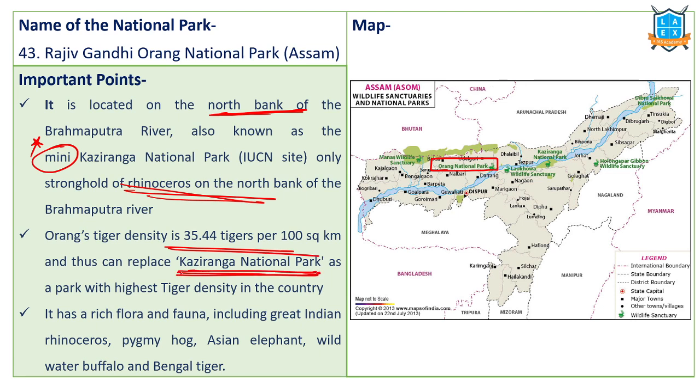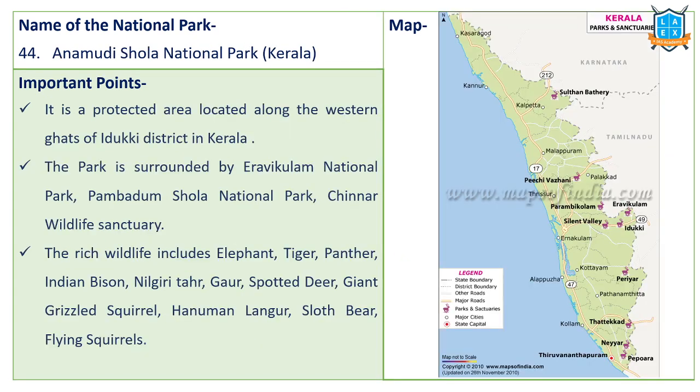See now, Orang's tiger density is high. So some of the tigers are displaced from here and then relocated to Kaziranga National Park. It has a rich variety of flora and fauna: rhinoceros, pygmy hog, Asian elephants. These are all various species found over here. Orang National Park, Assam.